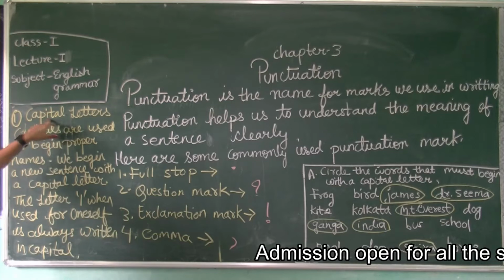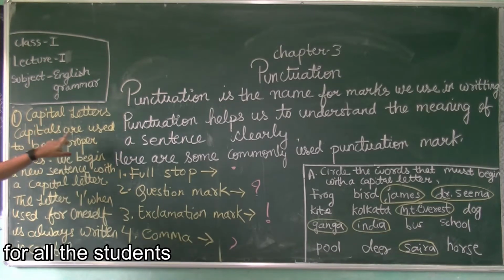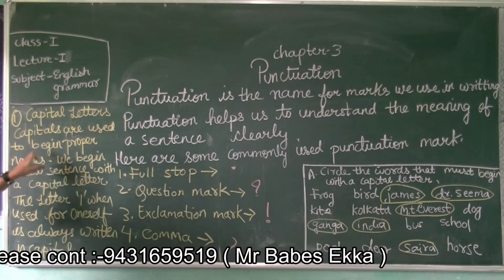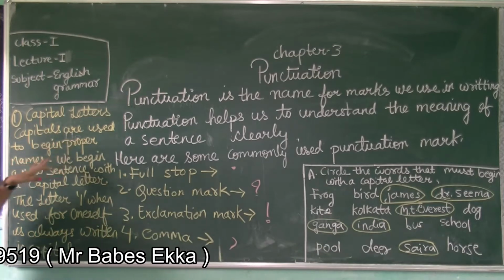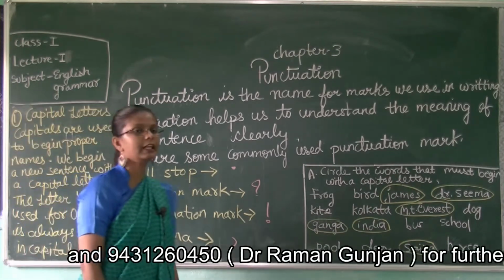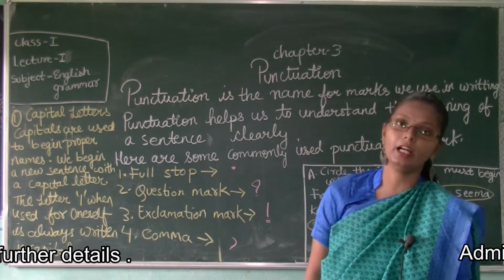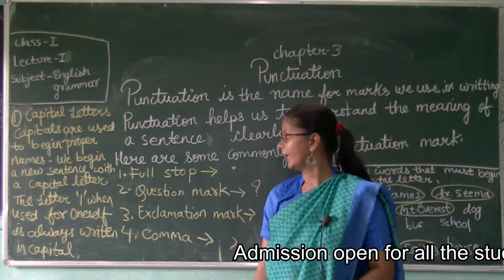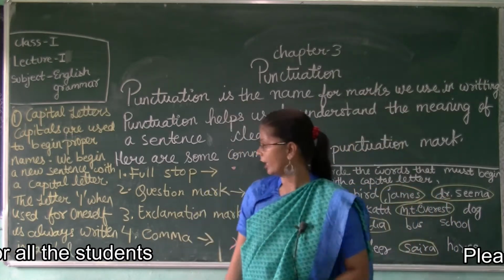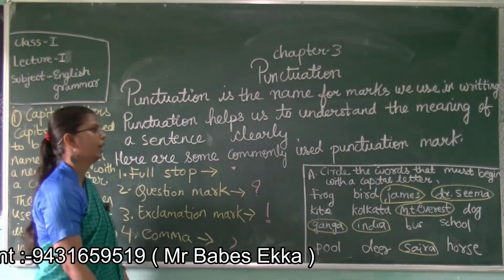See, in your book, capital letters is given, no? Capital letters are used to begin proper names. We begin a new sentence with a capital letter. In every sentence we must begin with a capital letter. The letter I, when we use it, is only for oneself, and I will always be written as a capital letter.